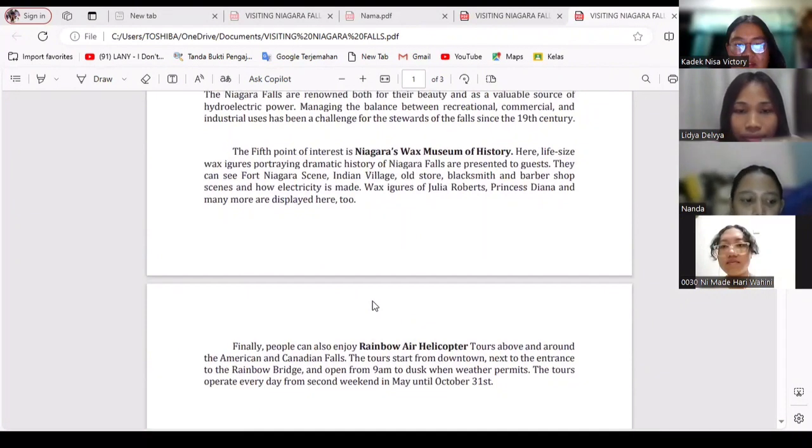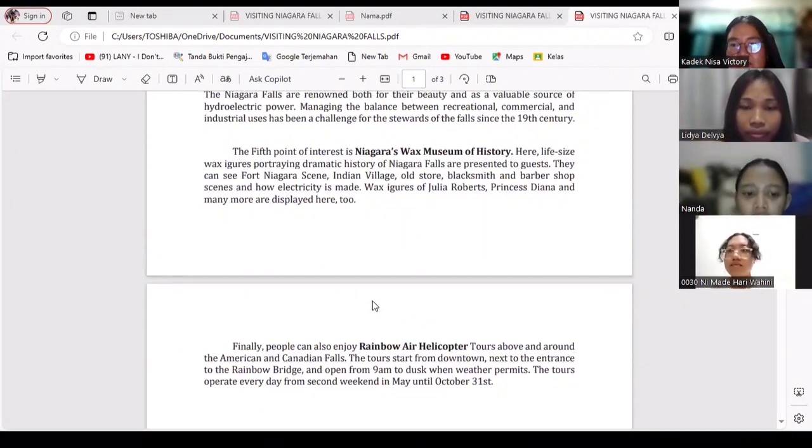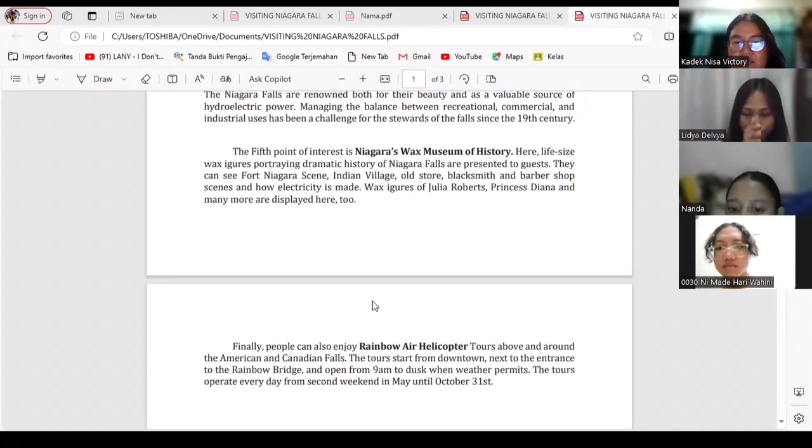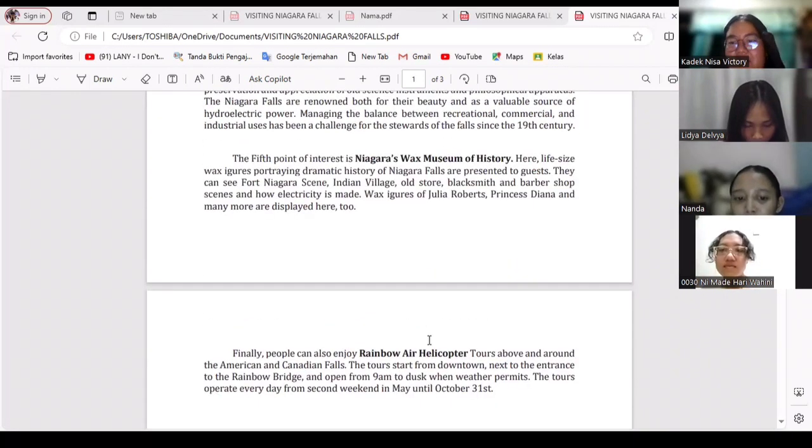Me, miss. Okay, Nanda. Finally, people can also enjoy the Rainbow Air helicopter tour above and around the American and Canadian Falls. The tour starts from downtown next to the entrance to the Rainbow Bridge and is open from 9 a.m. to dusk when weather permits. The tour operates every day from the second weekend in May until October 31. Thank you. Okay, good, Nanda.